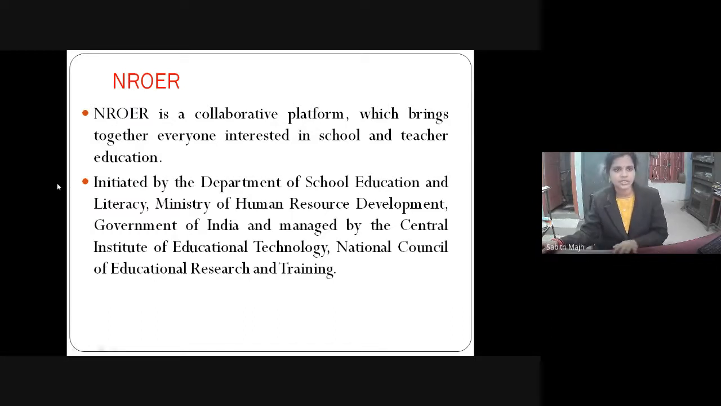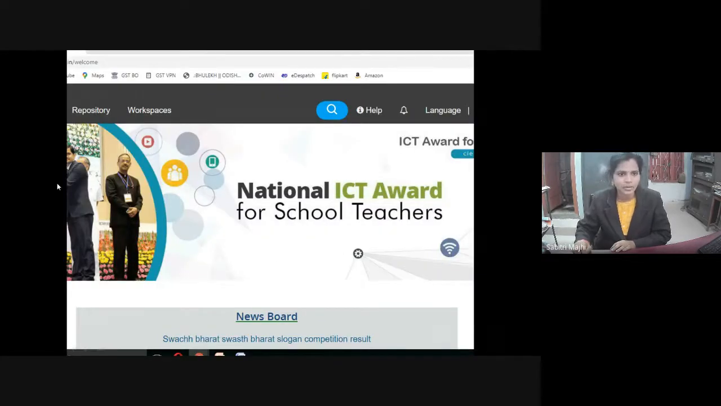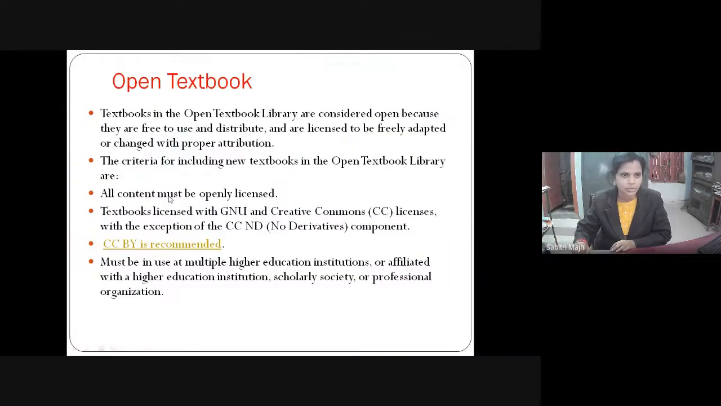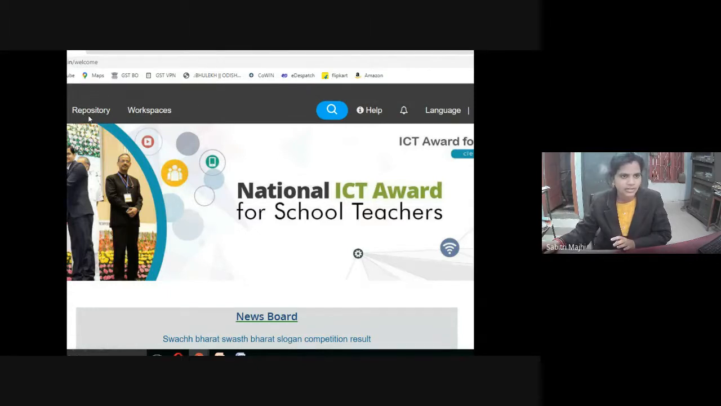So National Repository of Open Educational Resources is a collaborative platform which brings together anyone interested in school and teacher education. It is initiated by Department of School Education and Literacy, Ministry of Human Resource Development, Government of India, and managed by the Central Institute of Educational Technology, National Council of Educational Research and Training. So this is the NROER web page. You have to go to this web page and under repository option, you have to click.